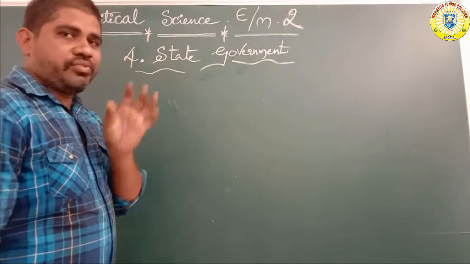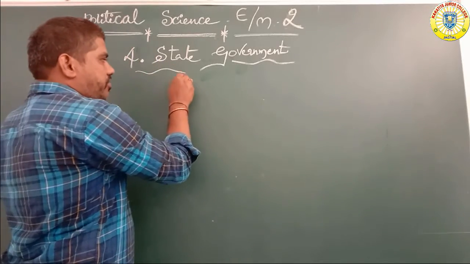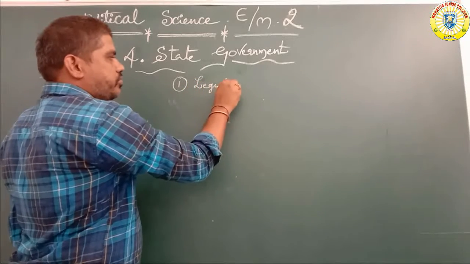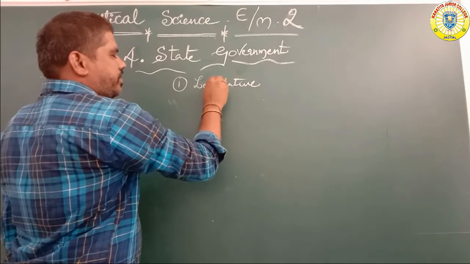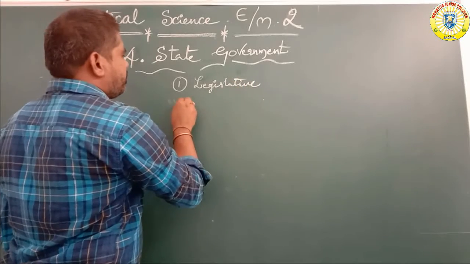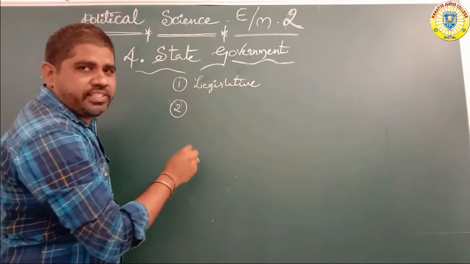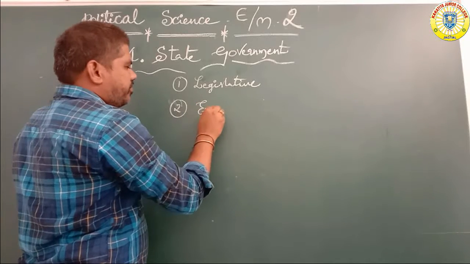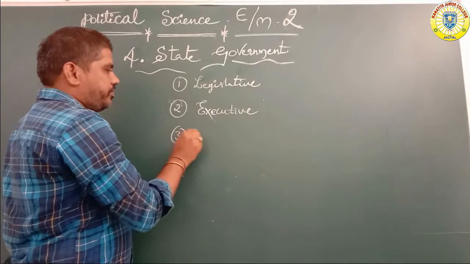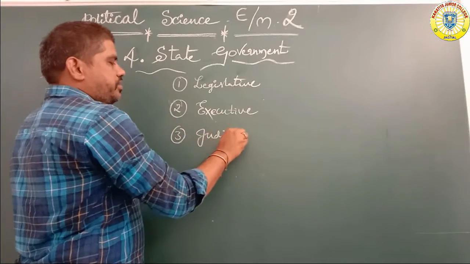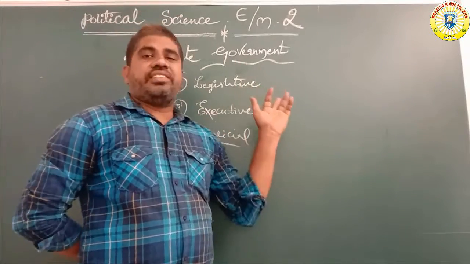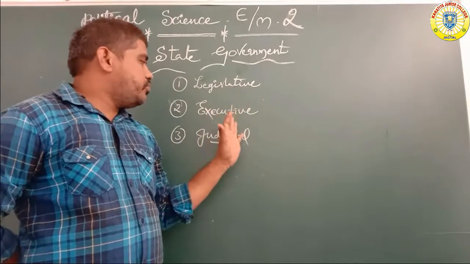The state government functions are also of three types: number one, legislative; number two, executive; number three, judicial system. Yesterday we discussed legislative, executive, and judicial.